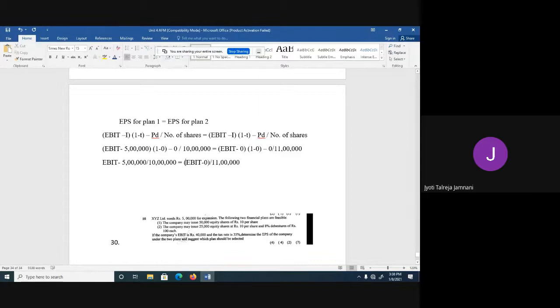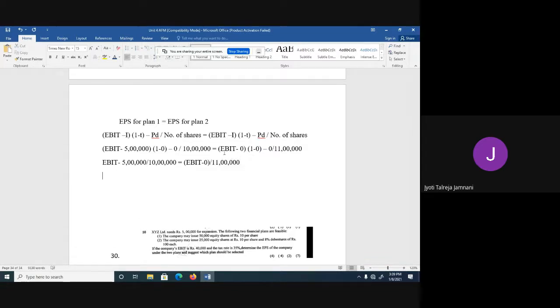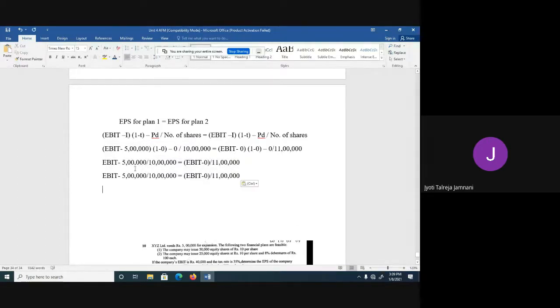Now what we'll do, we'll remove all the zeros. So in 10 lakh, we have 5 zeros here. These 5 we will delete. And from 11 lakh, these 5 zeros we will delete. So the equation will be EBIT minus 5 lakh divided by 10 and EBIT minus 0 divided by 11.